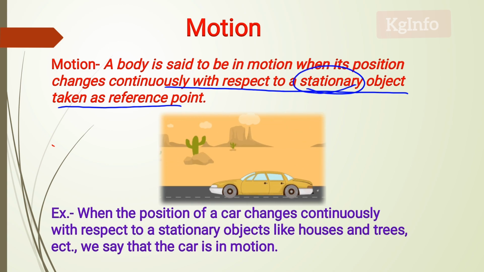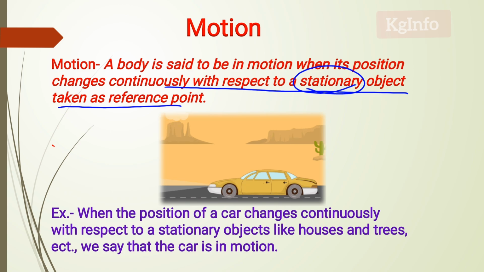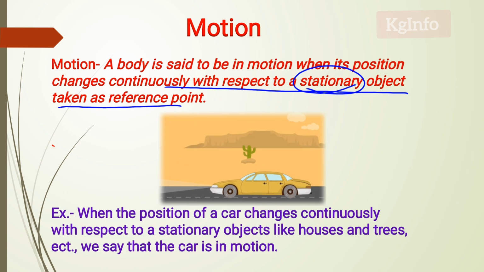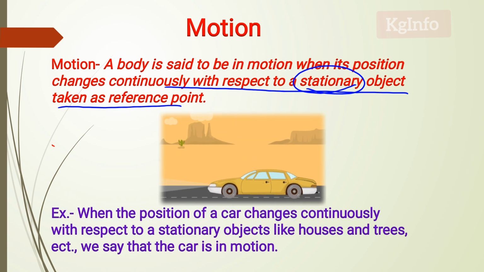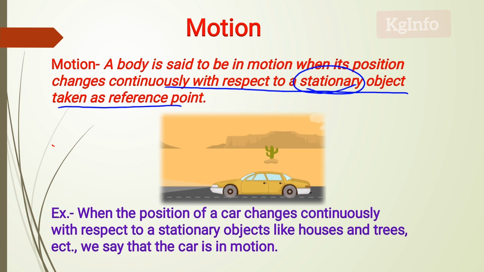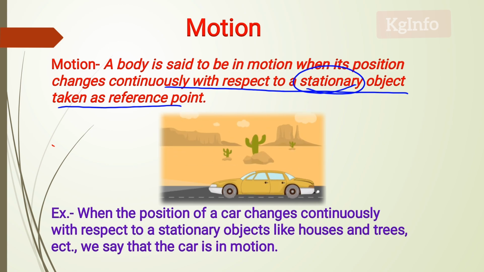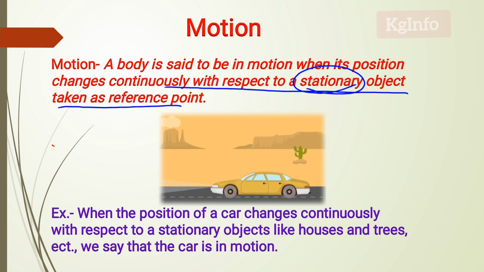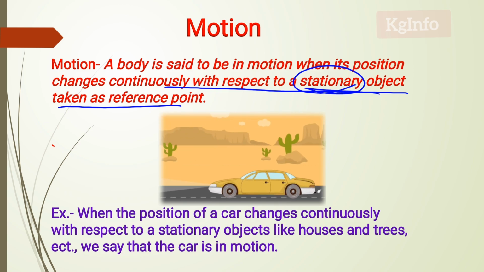Students, now I am in motion. You can say I am in motion because your tables, you, and everything are at rest, at a stationary position. With respect to tables, walls, and you, I am moving. I am in motion. That's why the stationary reference object is very important.